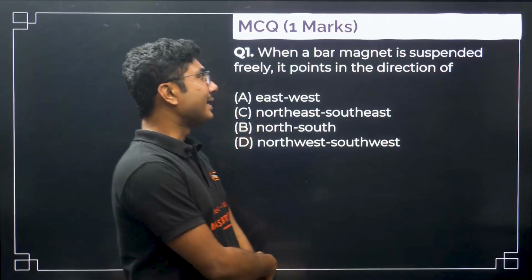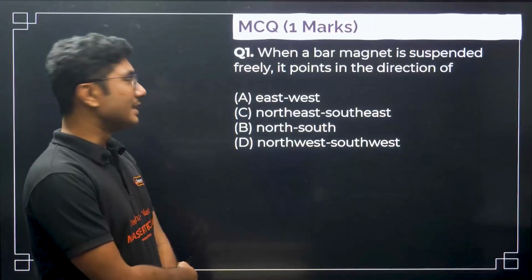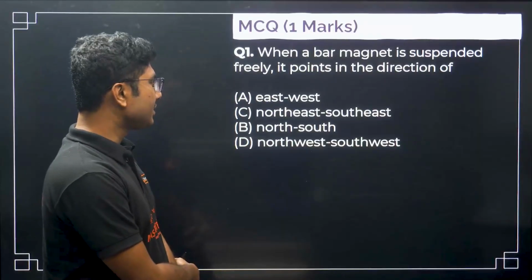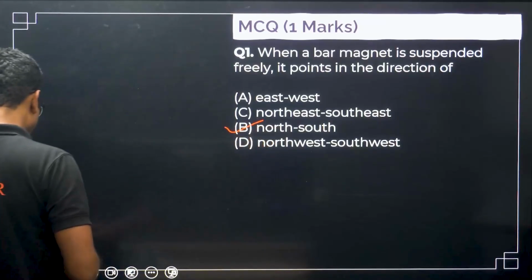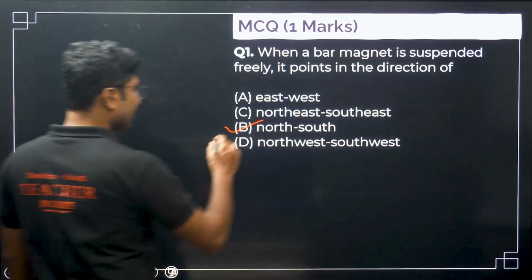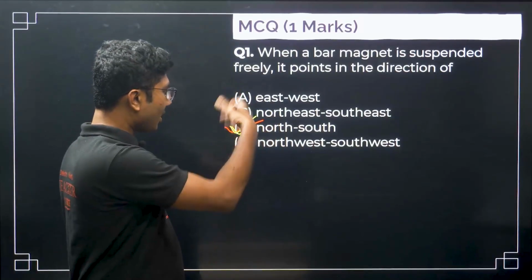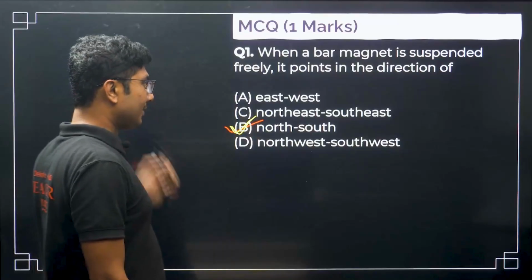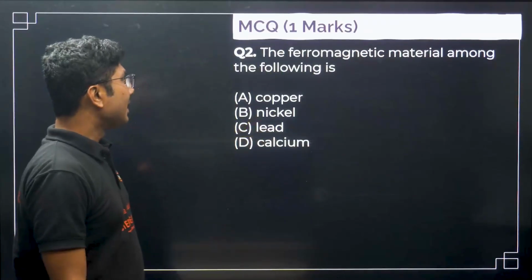When a bar magnet is suspended freely, it points in the direction of: east west, northeast southeast, north south, or northwest southwest. So we know that when we suspend a bar magnet freely, it points towards the north and south. So option B is the correct answer. I think some options are jumbled. This is the correct answer. The numbers are jumbled. Next question.